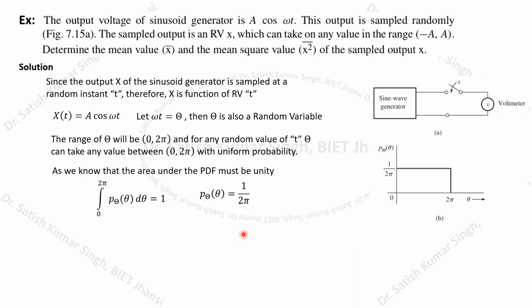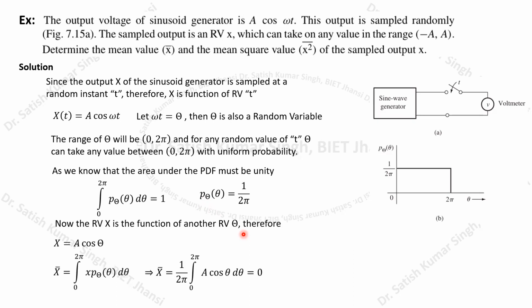What I can say here is that this random variable x is a function of another random variable theta, so x depends on the distribution of theta. If I want to calculate the mean value x bar, I can integrate based on the distribution of theta.